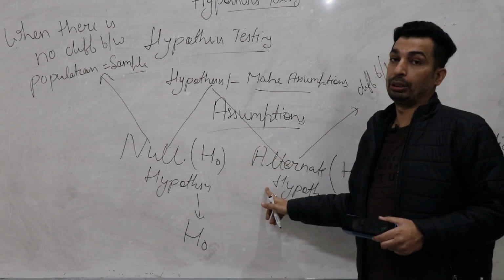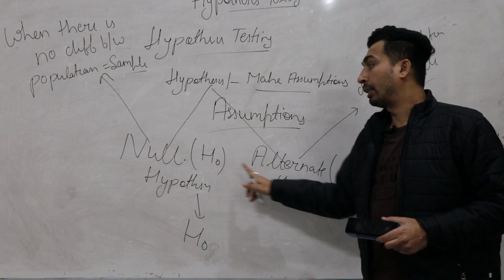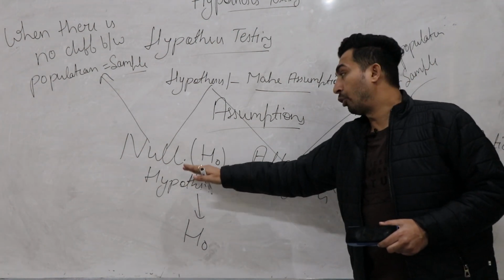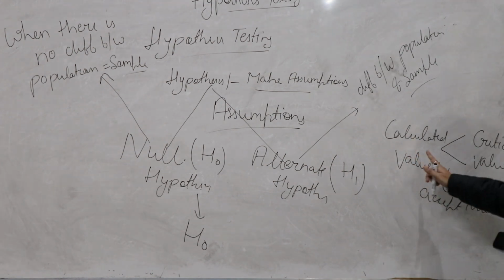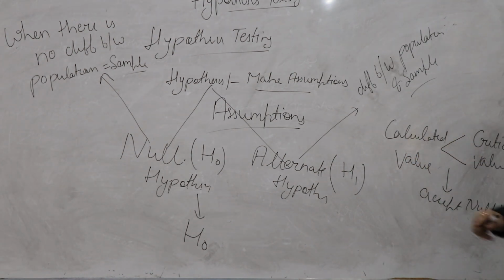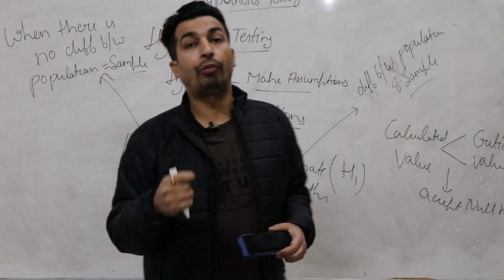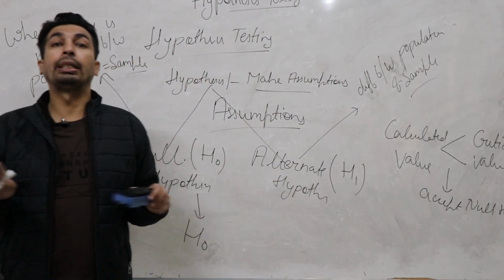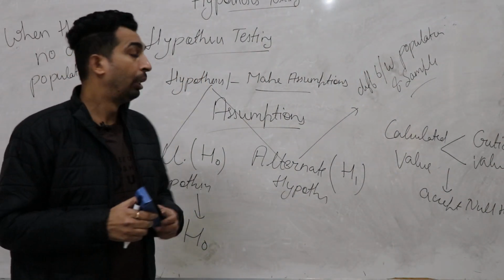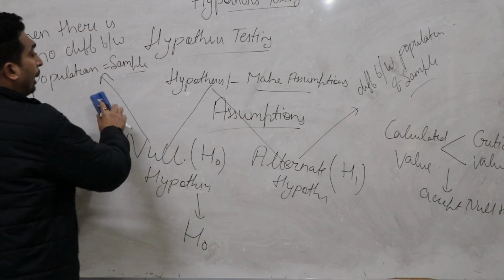At the end you have to accept only one hypothesis, then how can you decide? Either you have to accept null or alternate on the basis of calculated value and critical value. If calculated value is less than the critical value, then you have to accept null hypothesis, otherwise reject null hypothesis. Clear? Next concept under hypothesis,